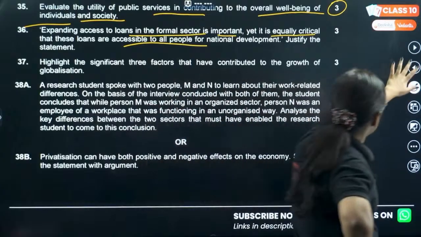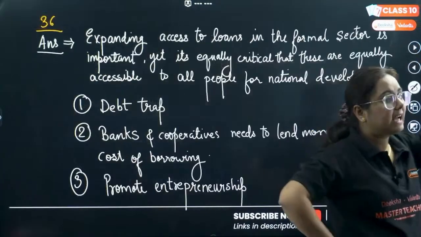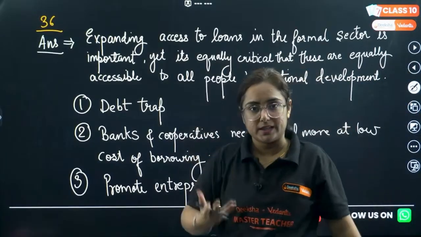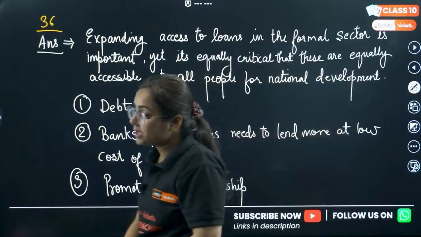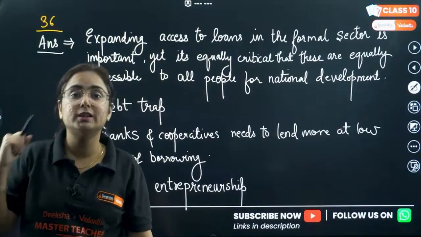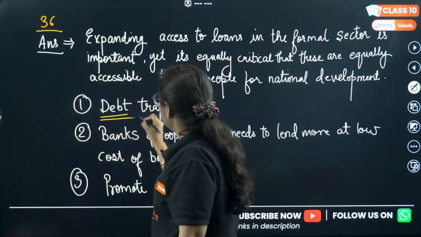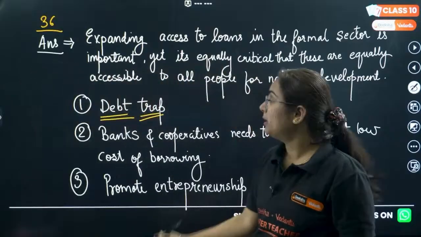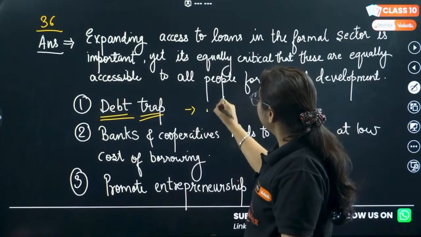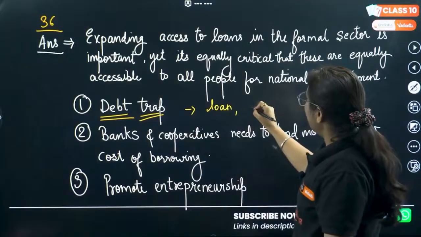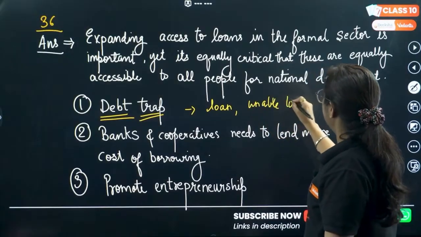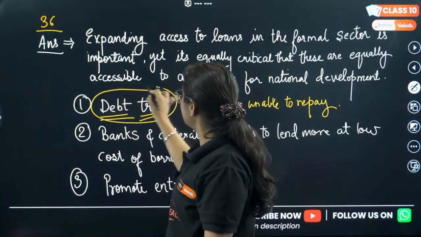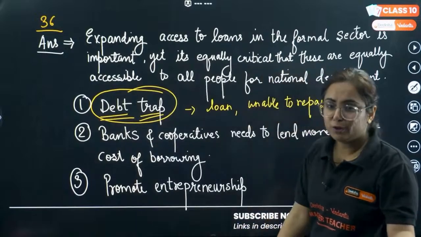So I understood it, but my mind worked later, and it is that beta, we are taking loans, credit, because of the formal sector. But what if a person becomes so dependent on it? Then it can lead to the result that is debt trap. Whenever a person takes a loan from the bank and is unable to repay it on time, then the person goes into a problem that is known as debt trap. First point you can write.